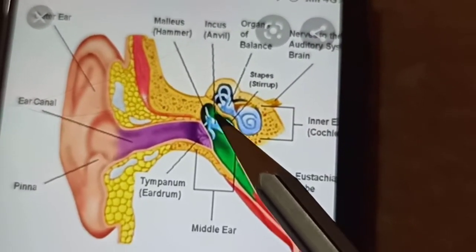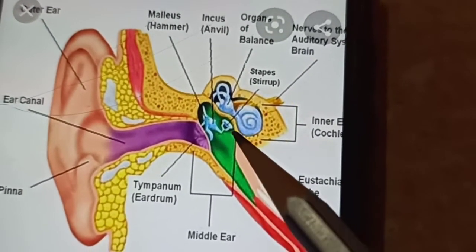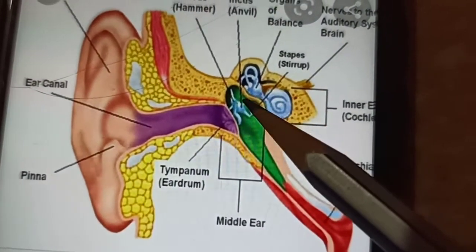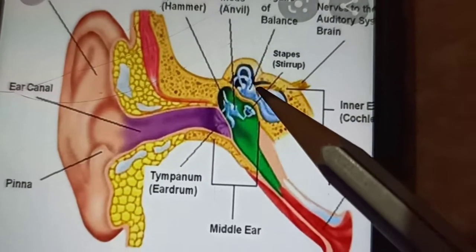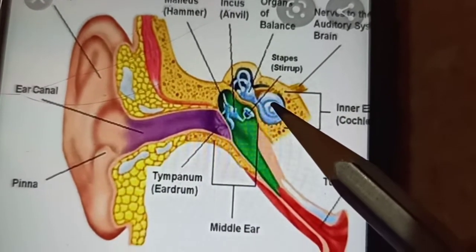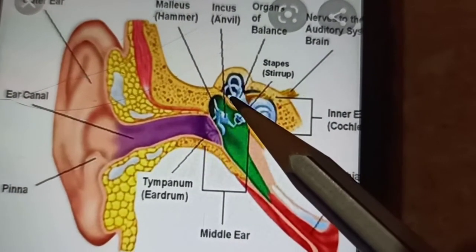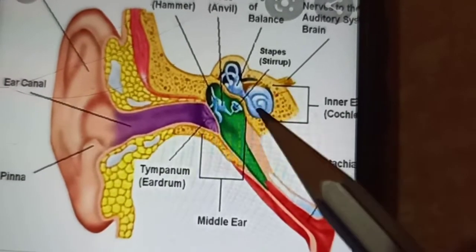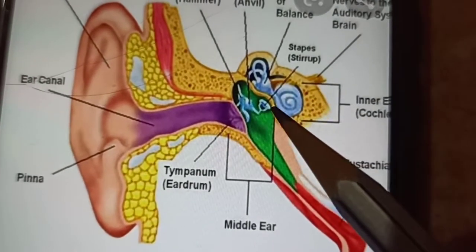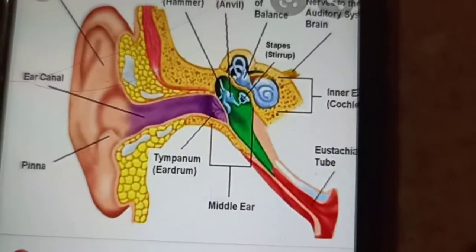And here inside we have three very tiny bones. These are the tiniest bones present in our body, the ear bones. The waves reach these bones, which vibrate and send the waves to the cochlea. This is the cochlea, a shell-like structure, and these are the semicircular canals. From here it reaches the ear nerve, the sensory nerve.